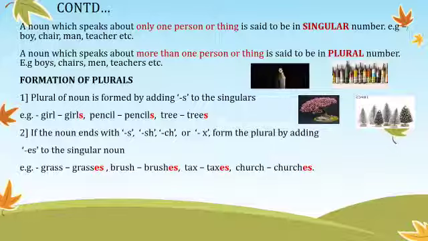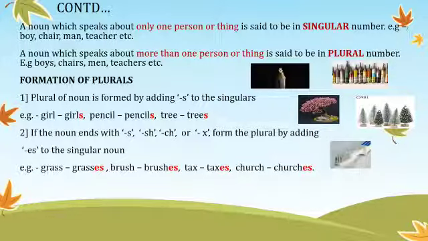So whenever you see words ending with s, sh, ch or x, when you change them to plural form, you just add es. Then the word tax, ending with x, becomes taxes. Church ends with ch. What does it become? Churches. So you just add es.